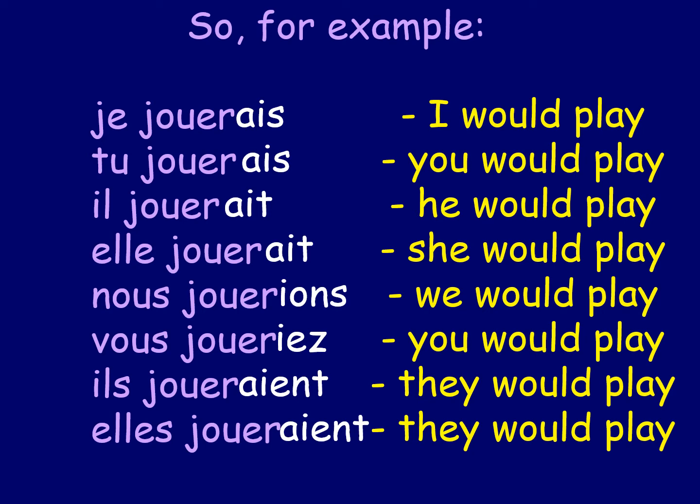You could be trying to say I would play, jouerais, like it's written there, but you might mistakenly take away the ER and just put jouais, and that would mean I used to play. So instead of saying I would play football in the park, you've said I used to play football in the park. So they're quite similar to each other here, and we need to be very careful with them.